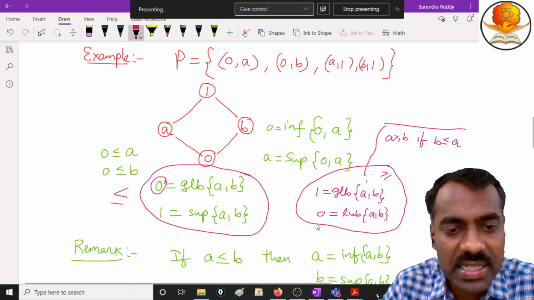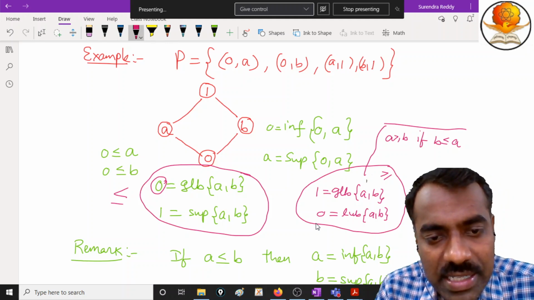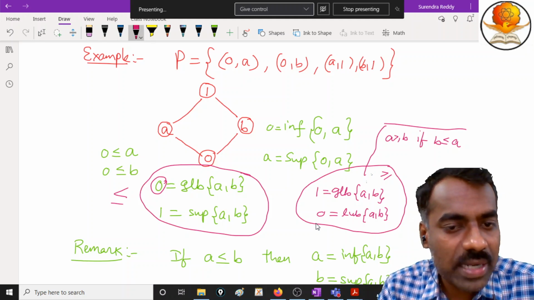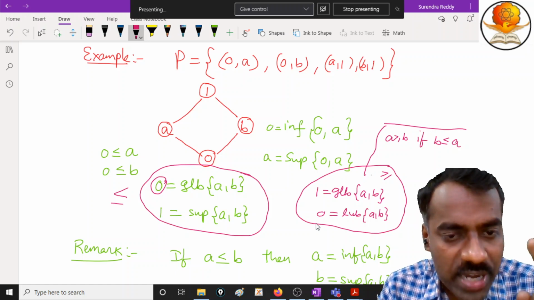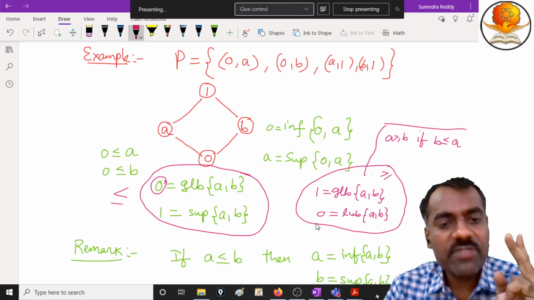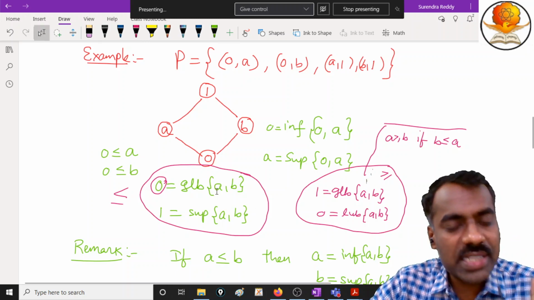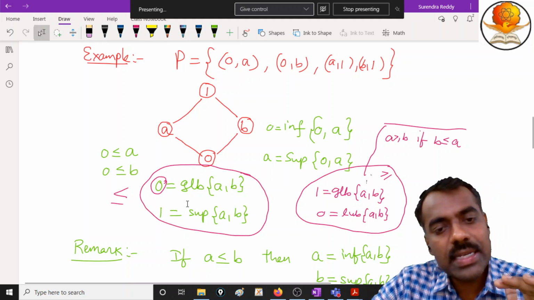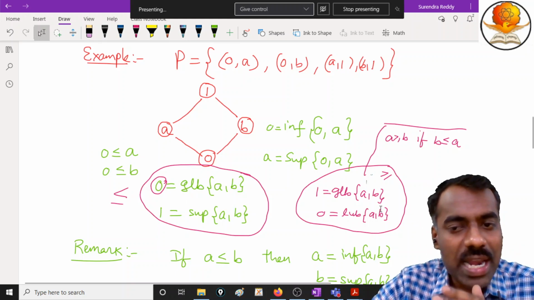Have you seen the relation? So if we prove that for any two elements the infimum exists, then can I say that the supremum also exists? Because of its dual, I can say it or not?